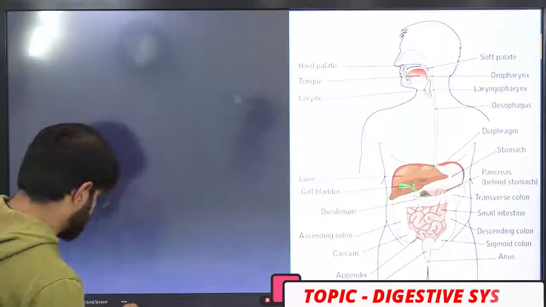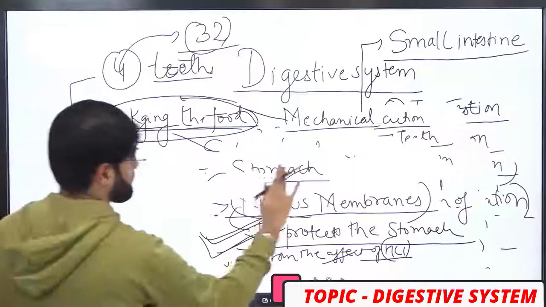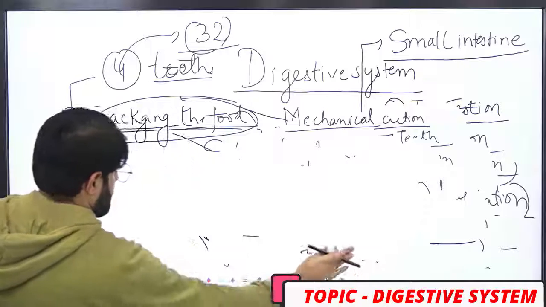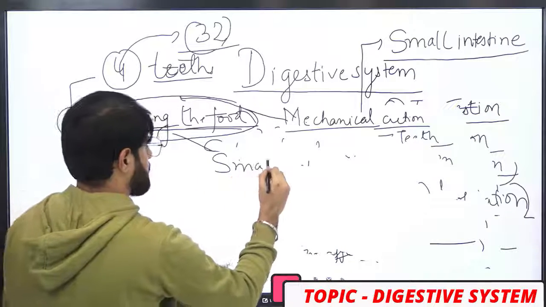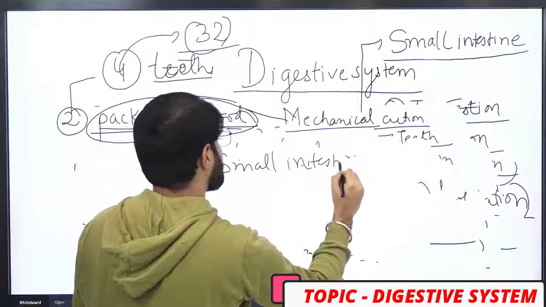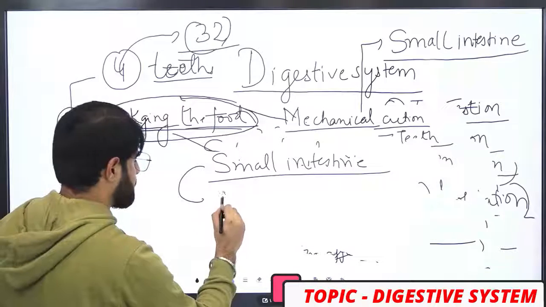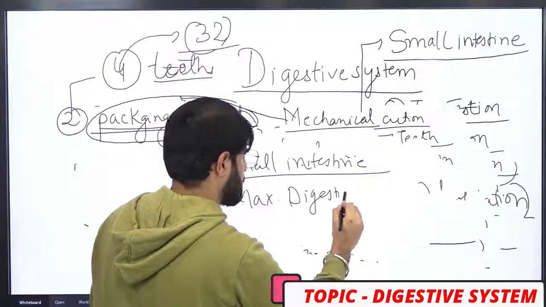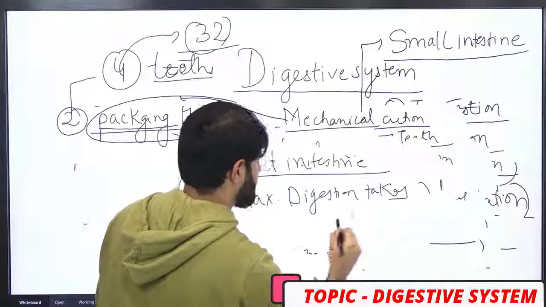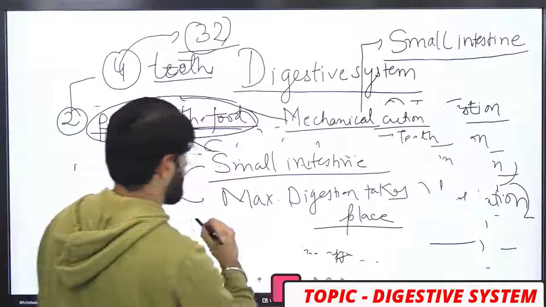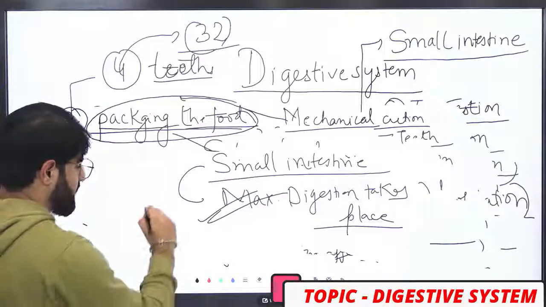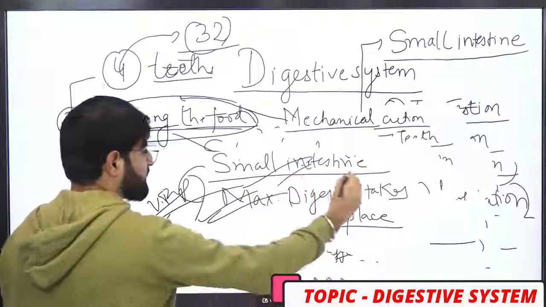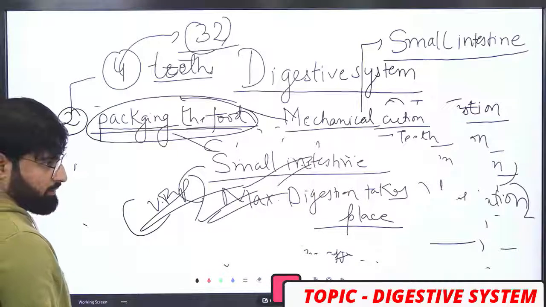Let me go through the small intestine part. The first point which I told you earlier is maximum digestion. Maximum digestion takes place in that part. It is a very, very important question: where does the maximum digestion take place? Maximum digestion takes place in the small intestine.